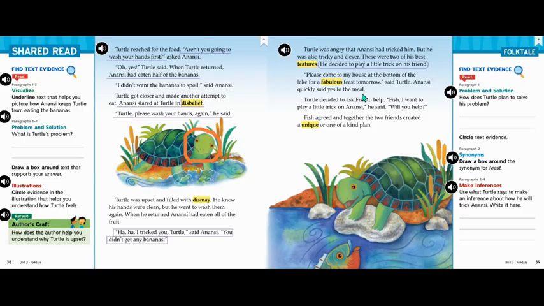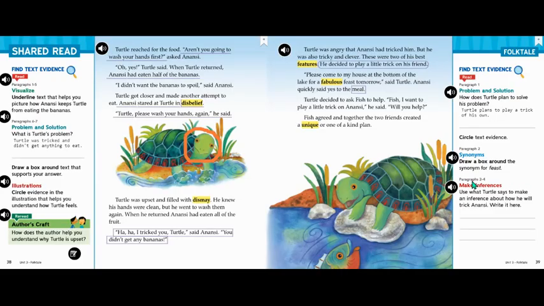The author is doing that to help us understand what a feast is. Here, the turtle calls the event tomorrow a feast. And then in the next sentence, the author simplifies the word by referring to it as a meal. So let's box in the word meal. A feast is a large meal.